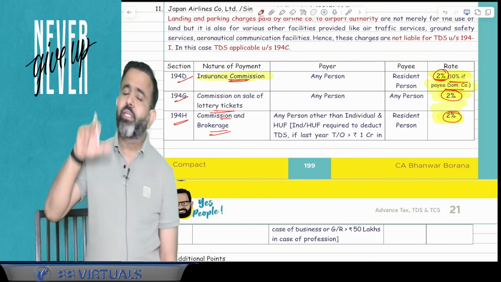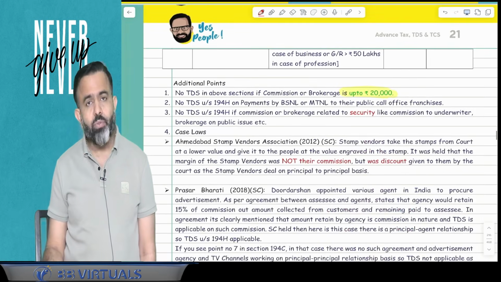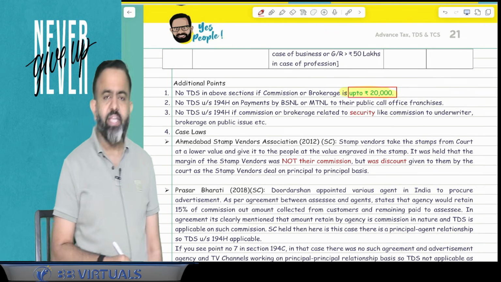One more point: you know that till last year the limit was 15,000, and up to 15,000 there was no need to deduct TDS. Now that limit has been raised to 20,000.